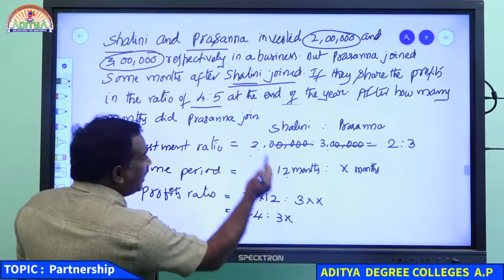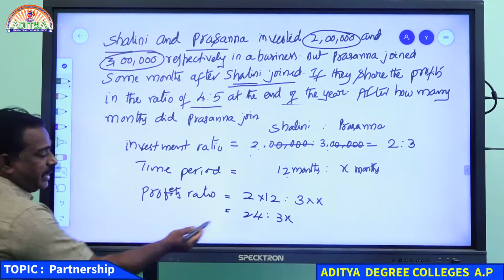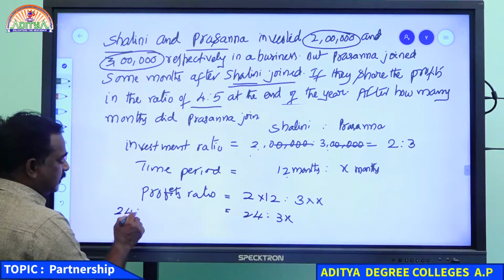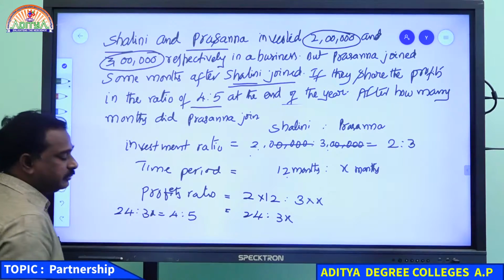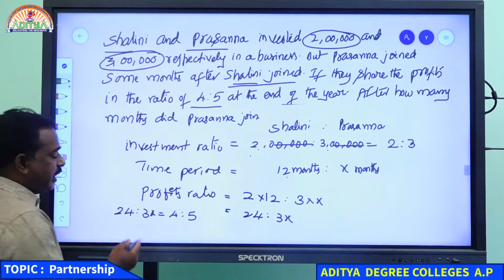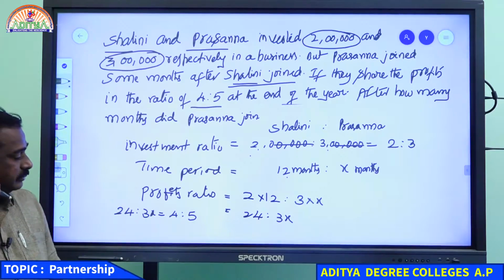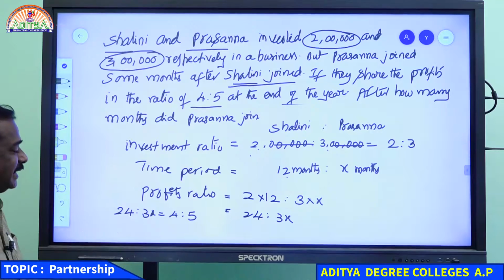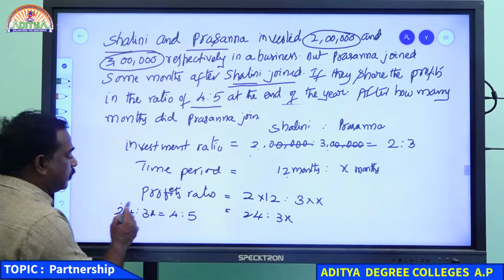This 24:3x is given as 4:5. What is x here? When a ratio is given like that, we know that the product of extremes equals the product of means.